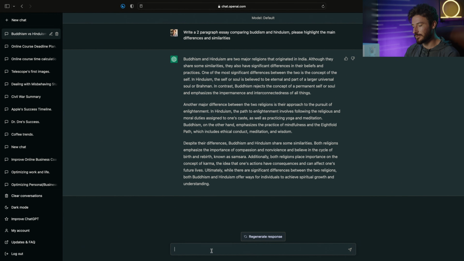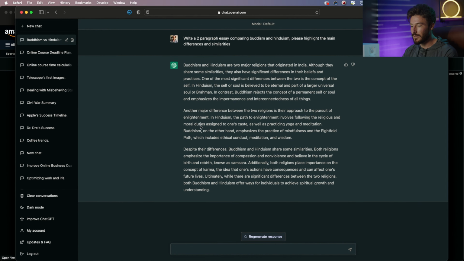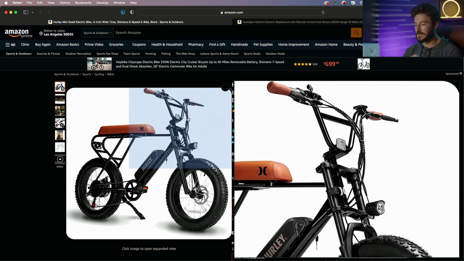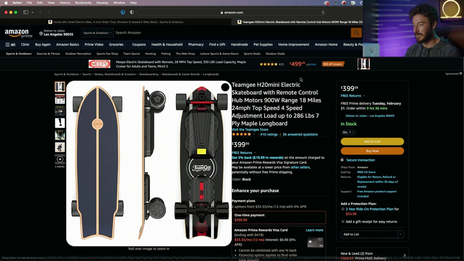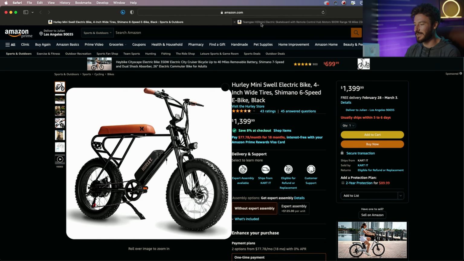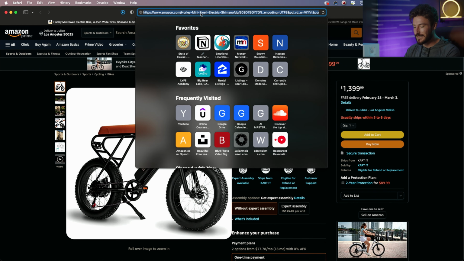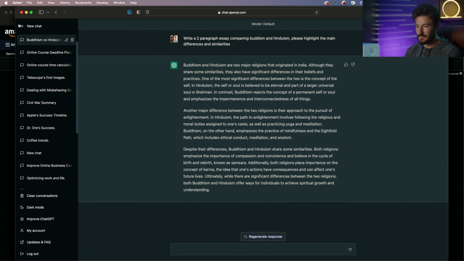Now what I want to do is do a completely different example where I take two Amazon items that are similar because they both are related to transportation and getting places, but they're two very different ways of going about it. There's a different price point and there's just different overall differences about it. So let's paste these into ChatGPT. I'm going to start a new chat.